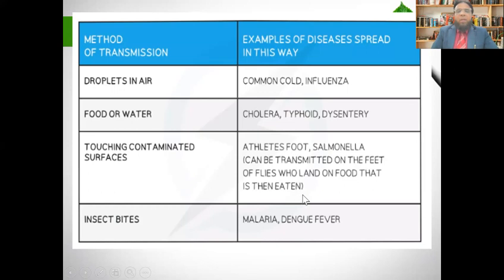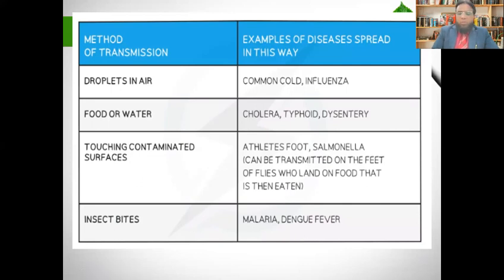Now insect bites, another way of transmission of disease. Examples are malaria and dengue fever. Some germs are found in the mouth of the mosquito when it bites, so it transmits Plasmodium, a parasite, into the human. This condition we call malaria. And dengue fever is caused by a virus, but the vector is some mosquitoes.